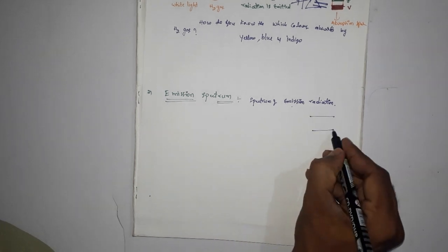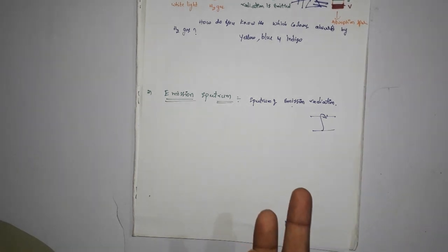So emission spectrum. You know very well that when atoms or gas molecules are heated, the lower-level electrons absorb that heat in the form of energy and jump to the next energy level.